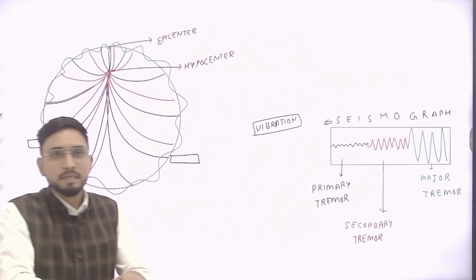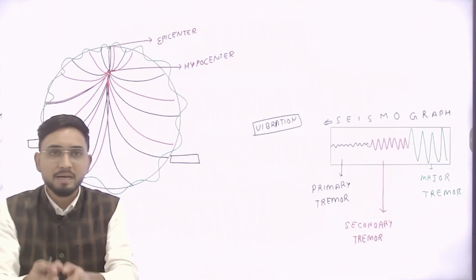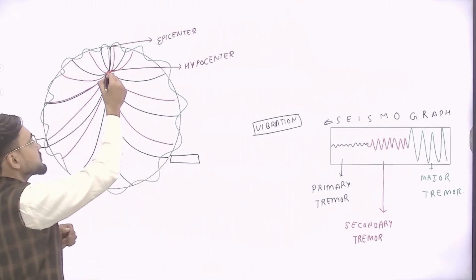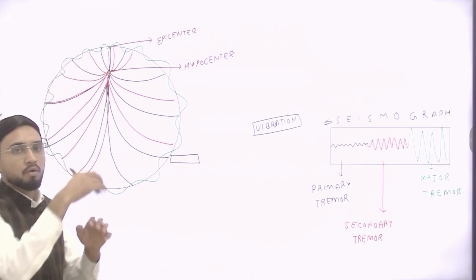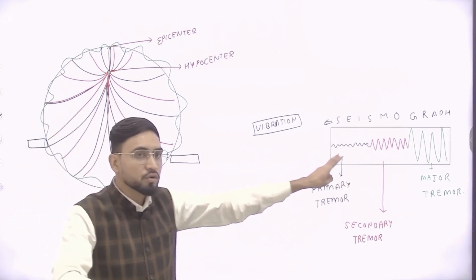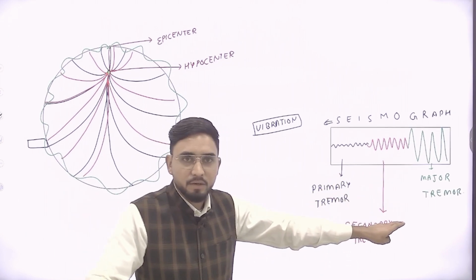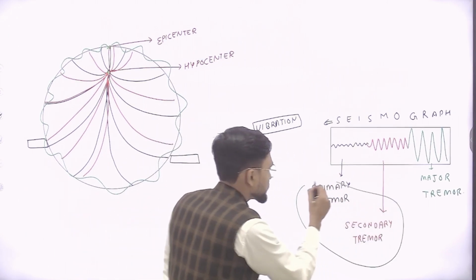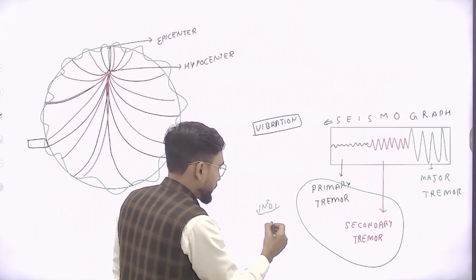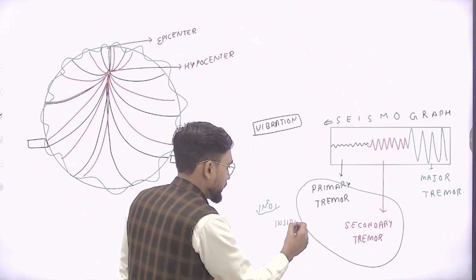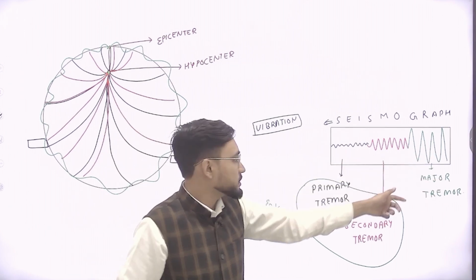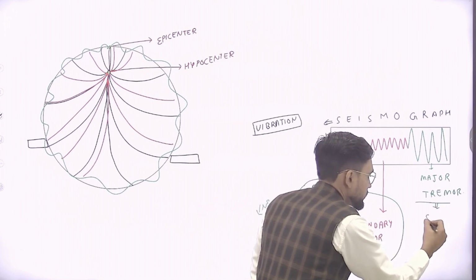Let me sum up all the things we have studied. When an earthquake occurs or geological activity happens, it releases two types of waves. First, it starts from the hypocenter. They move inside the earth and reach the earth surface. On the seismograph, we observe two different vibrations, primary tremor and secondary tremor. They occur from the interior of the earth, and after a few seconds' gap, a major vibration is observed, and this takes place from the surface.